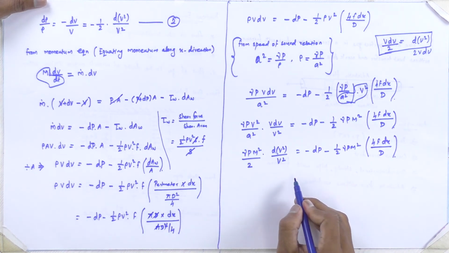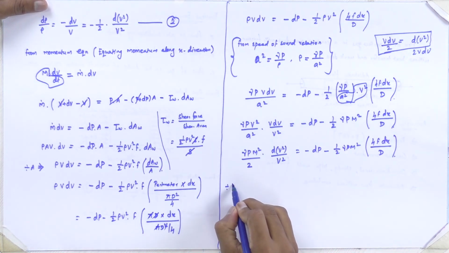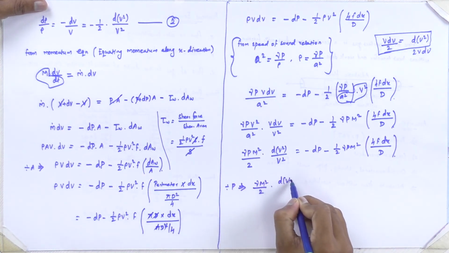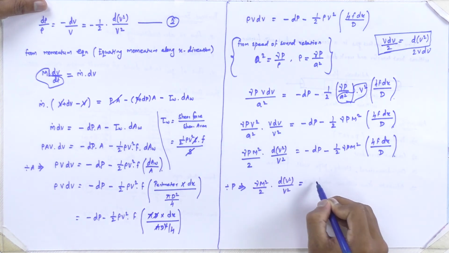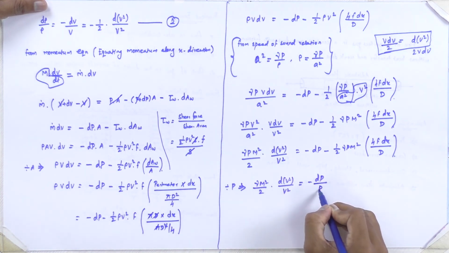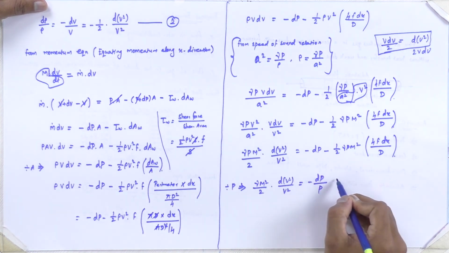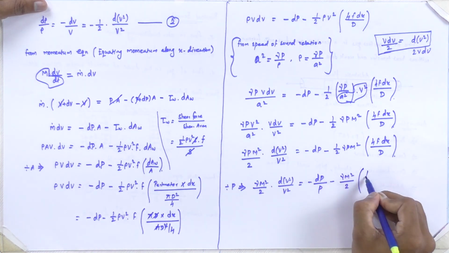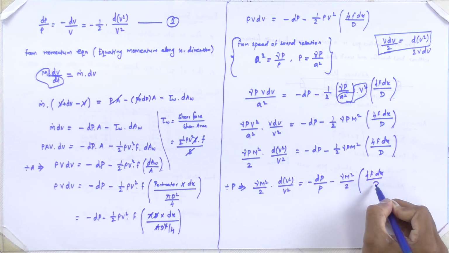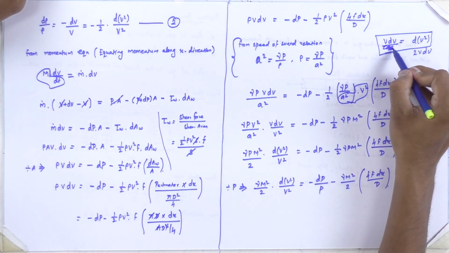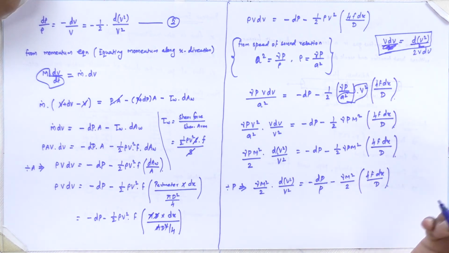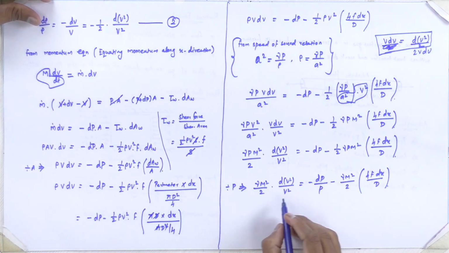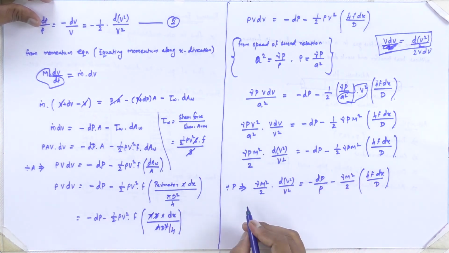Now let us divide this equation by p value. So this will give us gamma M square divided by 2 into d of v square divided by v square is equal to minus dp by p. Now it is converted as fraction, minus gamma M square divided by 2 into 4f dx divided by d. So here actually v dv is equal to d of v square divided by 2, and all the other things are correct now. So now we'll bring everything to one side.